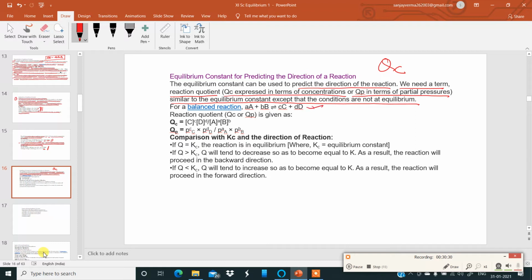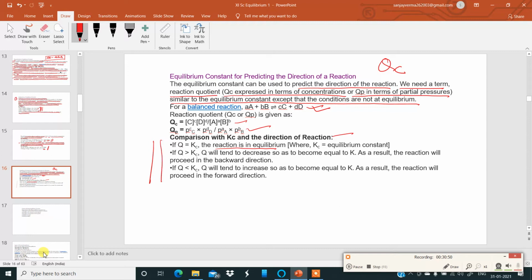Let's take this example over here. A plus B giving C plus D. Reaction quotient is Qc or Qp depending upon whether the concentrations are of gases or in solution state. So Qc is same, Qp is same over here. Now comparison with Kc and the direction of the reaction. If Q is equal to Kc, the reaction is in equilibrium.